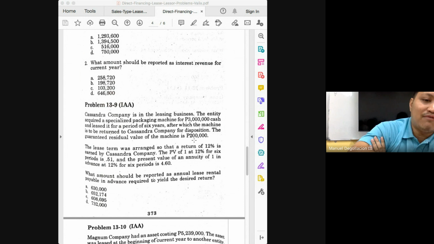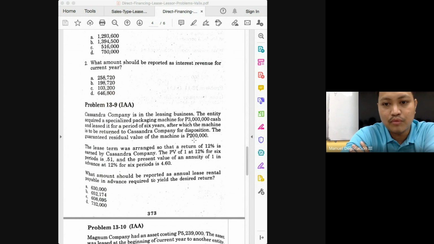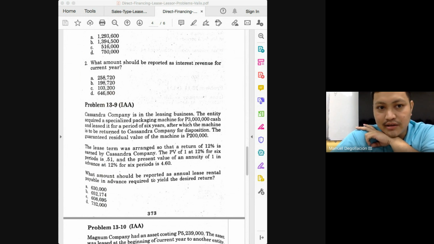Which one? The 652 or the 732? 652. But again, your net investment is the present value of all your lease payments, including the residual value or the BPO if ever present. So again, what will be the answer here? It will be 630,000.